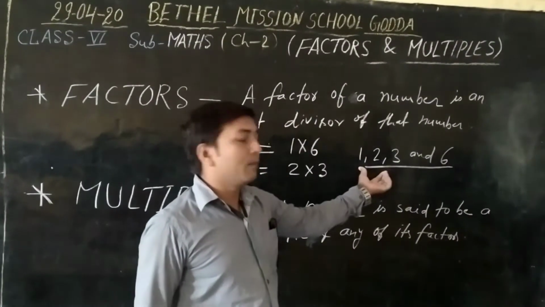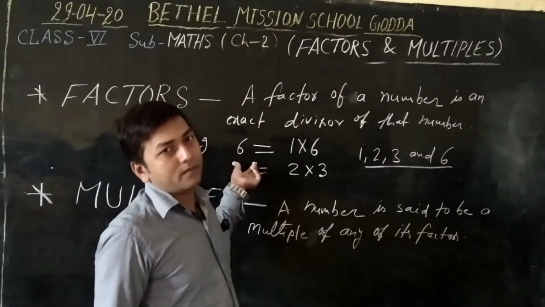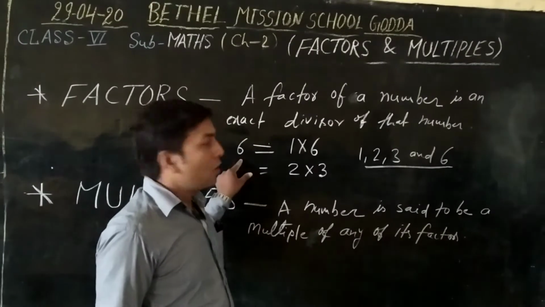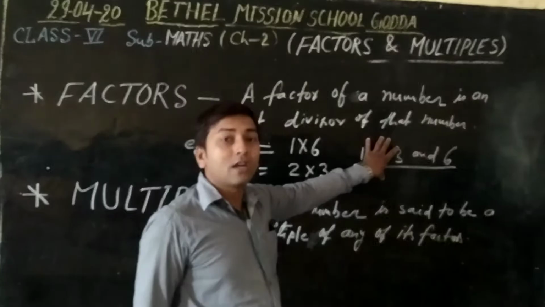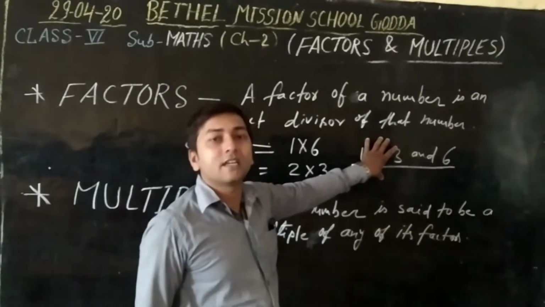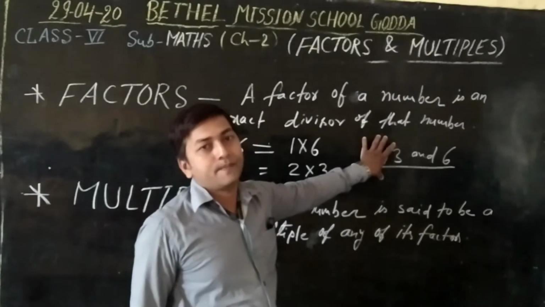So these numbers can divide this number. By these numbers we can divide 6. Okay. So these numbers are called factors. So a factor is a number which can divide a number.